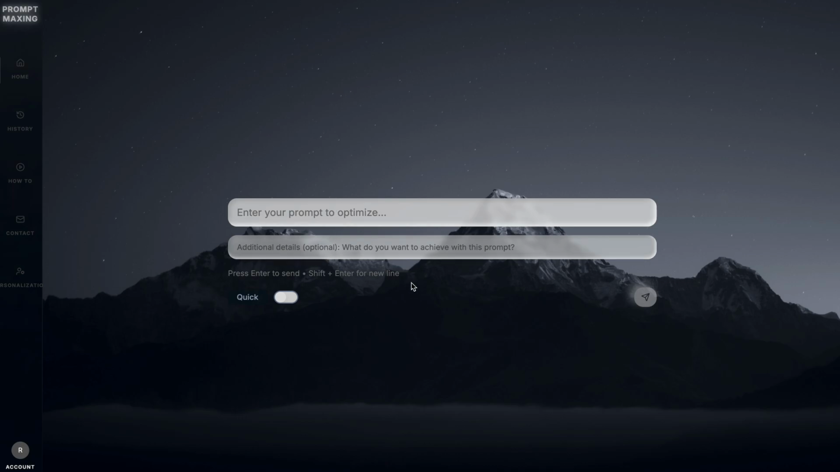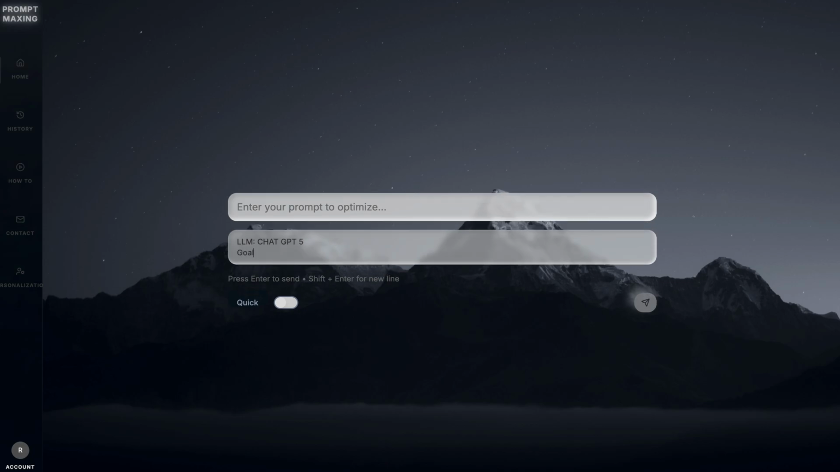Furthermore, you can also add additional details. These are also very important. For example, I would always add what large language model you are using. For example, that could be ChatGPT 5. Then the AI agent in the background knows, when it refines your prompt, what large language model it has to optimize for. Furthermore, you can also add your goal, what you want to achieve with it, and everything you don't want to include in the prompt, but what is important to know.